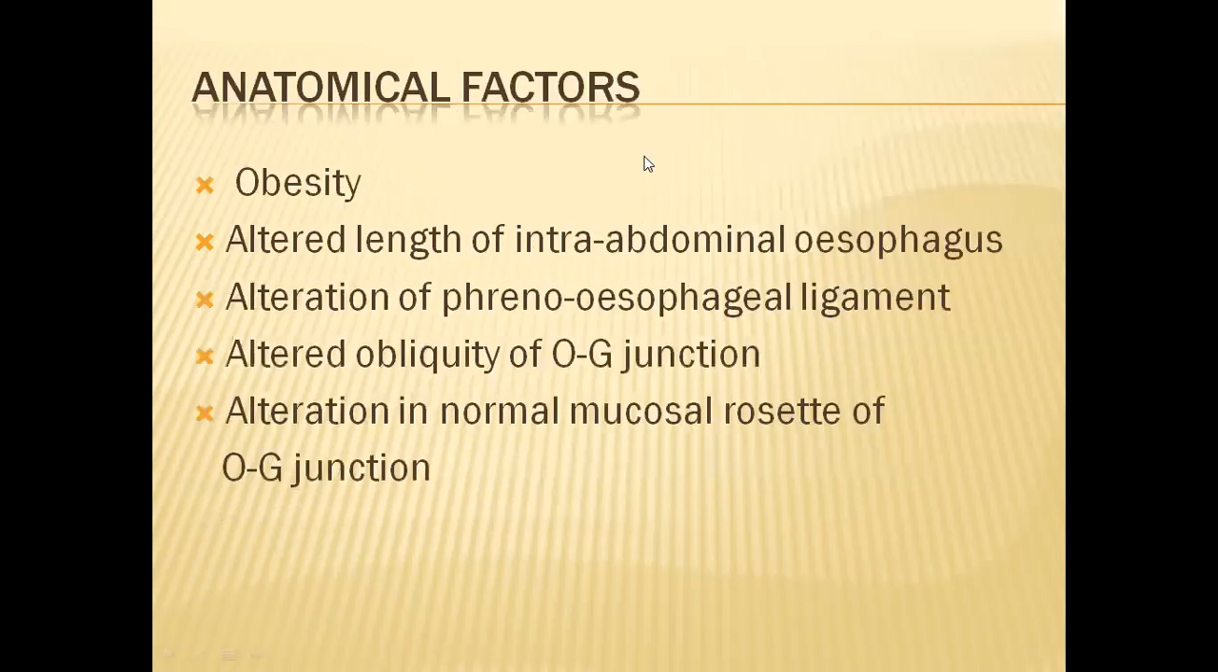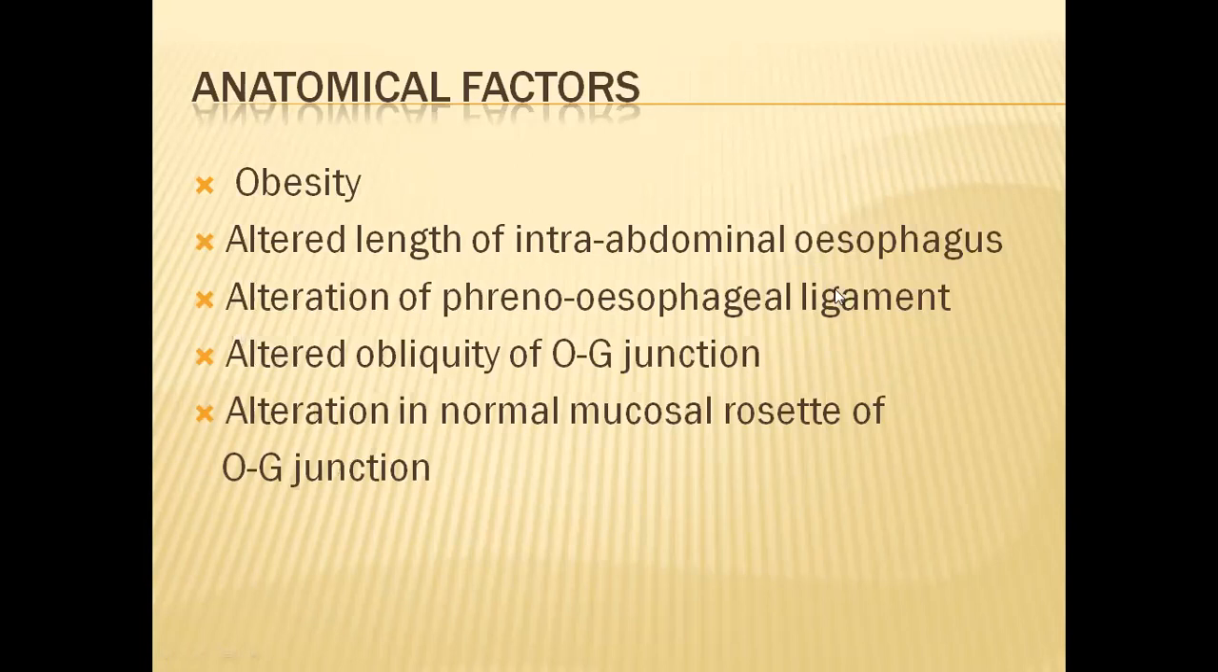Now what are the anatomical factors for gastroesophageal reflux disease? The first factor is obesity. Because of obesity, there will be pressure on the stomach and the contents will reflux into the esophagus. Second is altered length of the intra-abdominal esophagus. If the esophagus is of short length, then automatically the stomach is pulled up into the thorax and the contents will reflux into the esophagus.